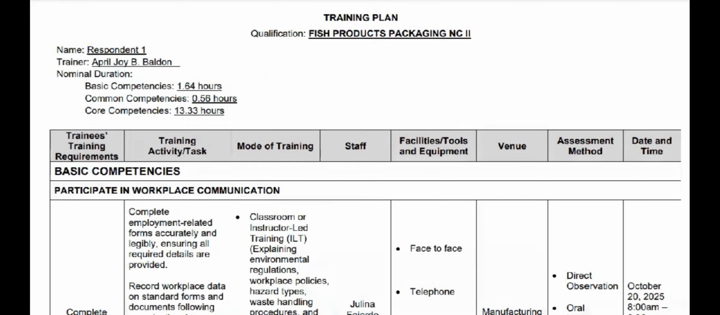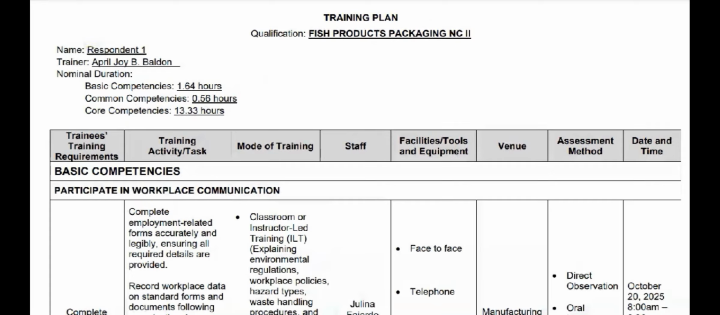So we have nominal duration. We have three competencies. First, basic competencies, 1.64 hours. Common competencies, 0.56 hours. And core competencies is 13.33 hours.